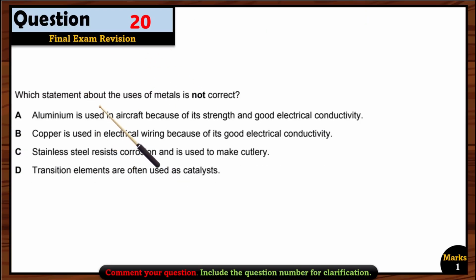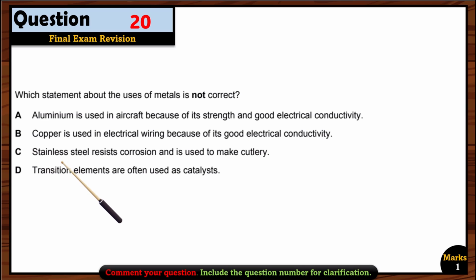Question 20. Which statement about the use of metals is not correct? So we have to find the option that is not right for the metal. First, aluminium is used in aircraft because of its strength and good electrical conductivity. Aluminium has good strength and good electrical conductivity, but this is not the reason it is used in aircraft. In aircraft, it is used because it has a low density. B. Copper is used in electrical wiring because of its good electrical conductivity. Yes, that's right. The reason should match the use. So this reason matches its use, so option B is right.